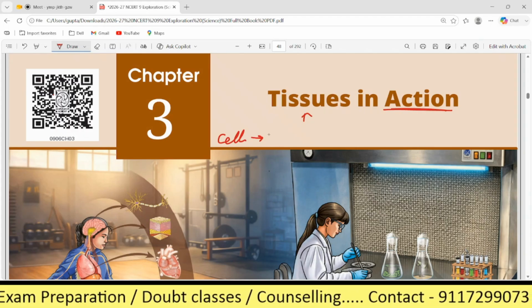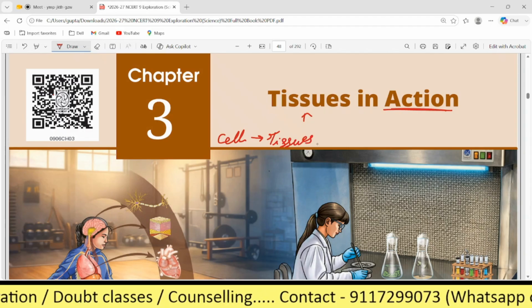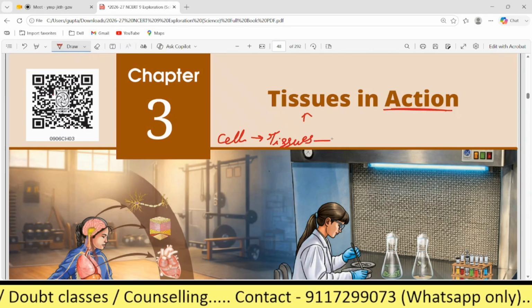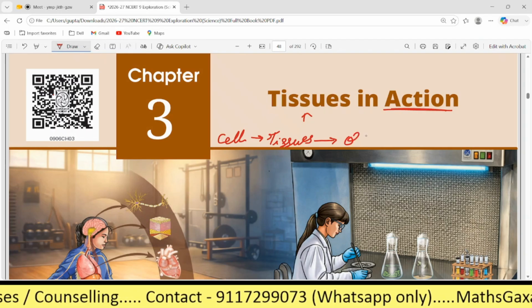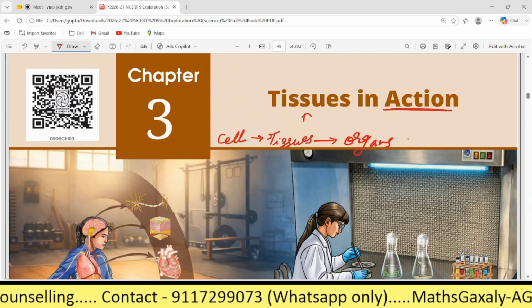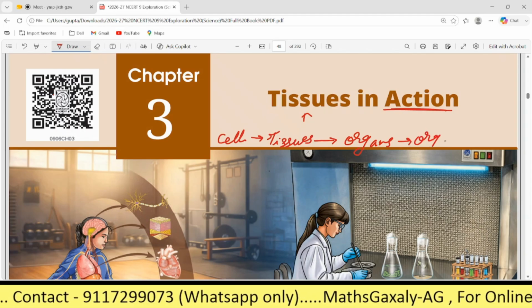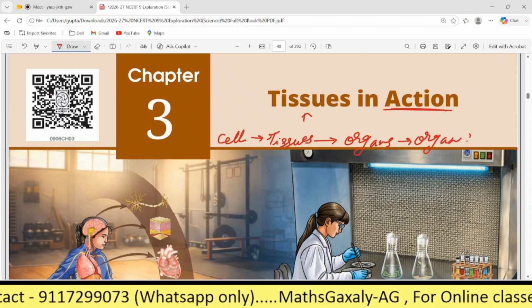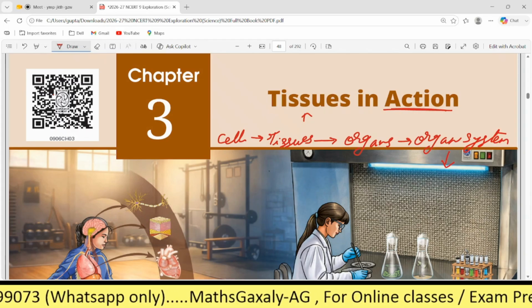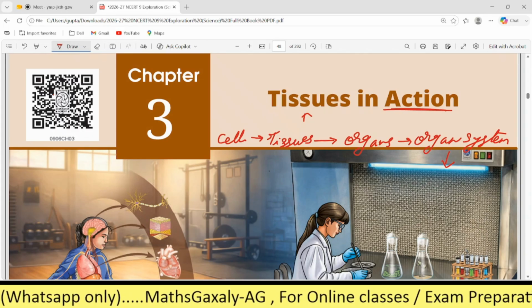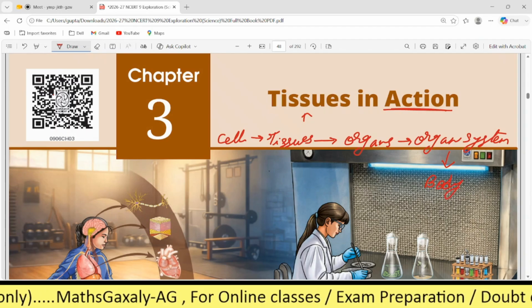Cells together make tissues, and tissues form organs. Organs together form organ systems. Organ systems together form an organism, a body.